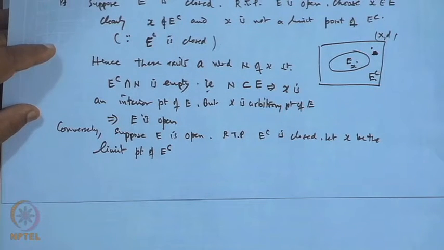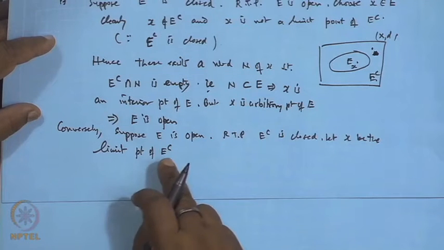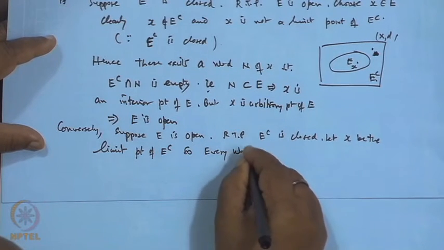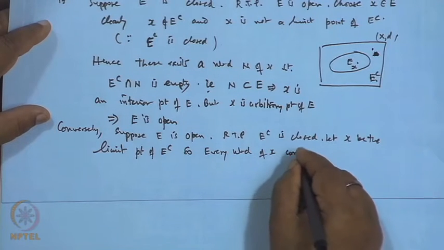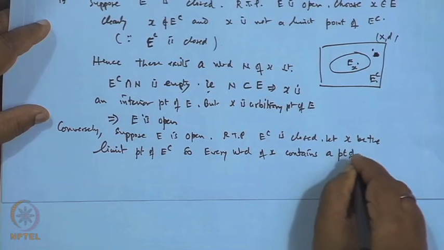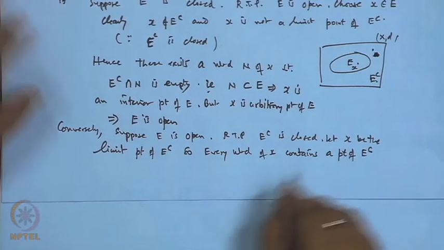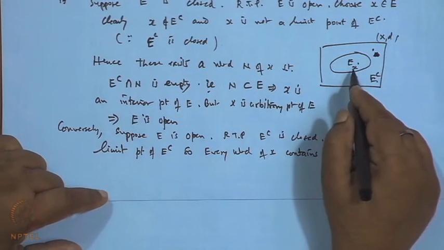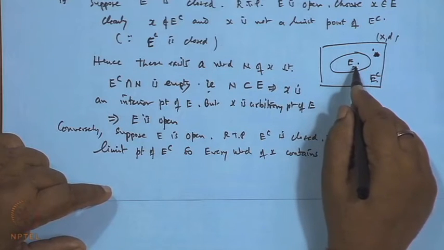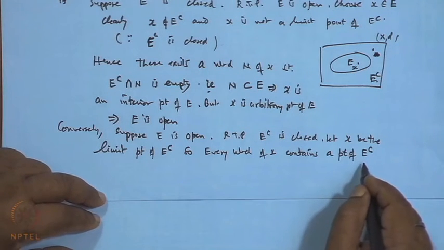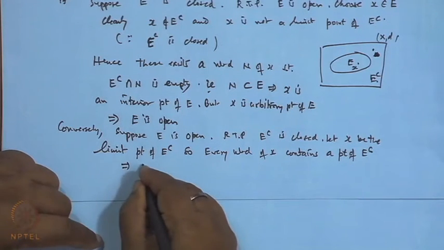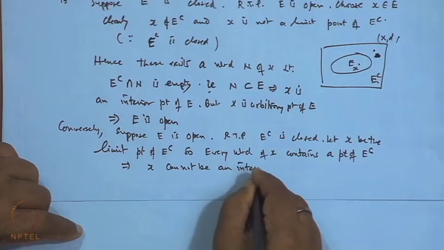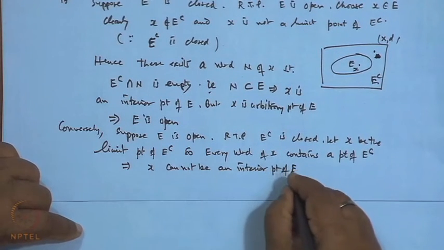Since it is a limit point, every neighborhood of x contains a point of E complement. Once every neighborhood contains a point of E complement, it means x cannot be an interior point of E, because if it were an interior point, there would be a neighborhood around x totally contained in E, but every neighborhood contains a point of E complement also. So x cannot be an interior point of E.